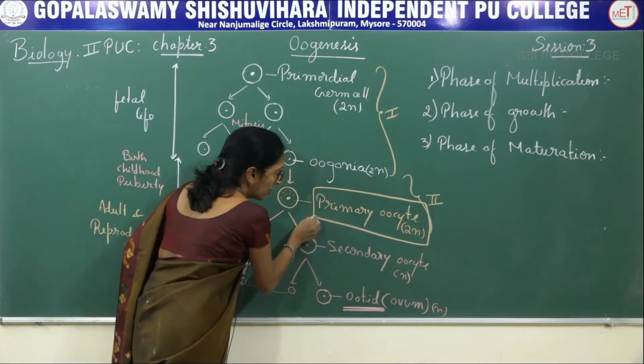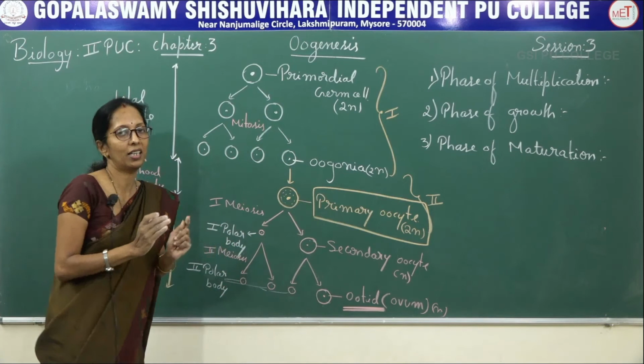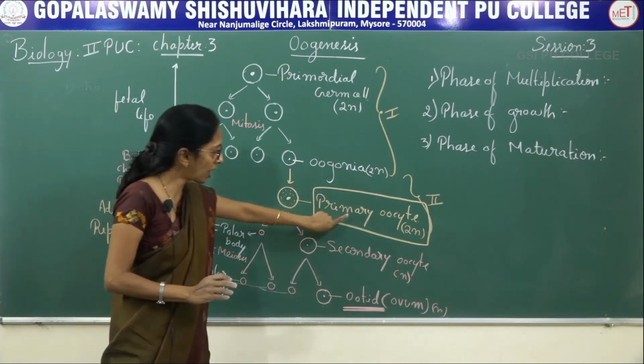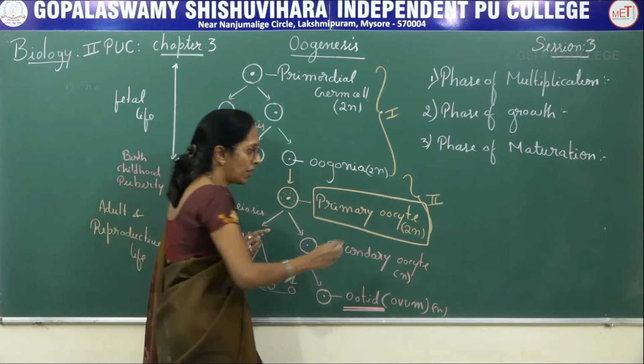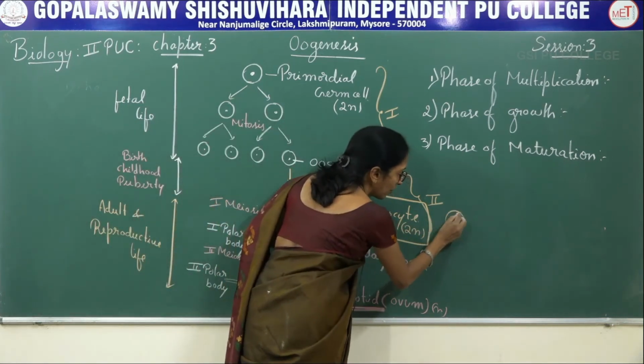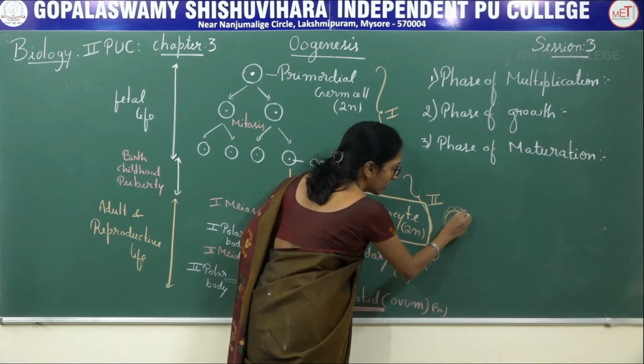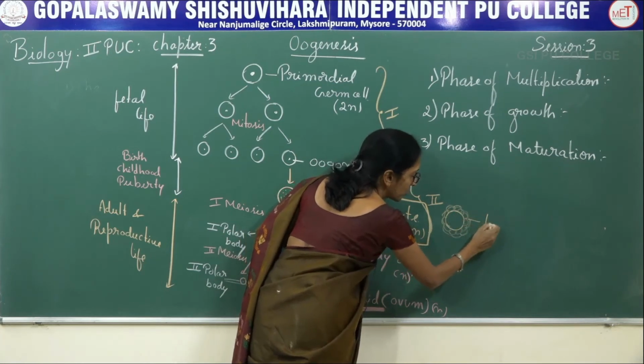So the primary oocyte is temporarily arrested. Now this primary oocyte is surrounded by a number of glandular cells to form the primary follicle.